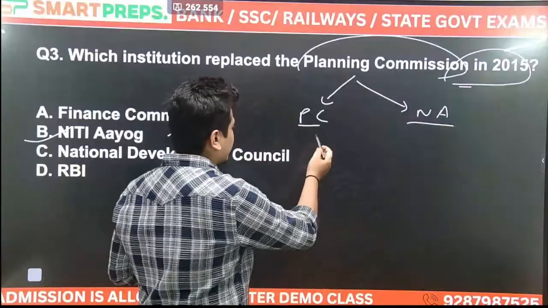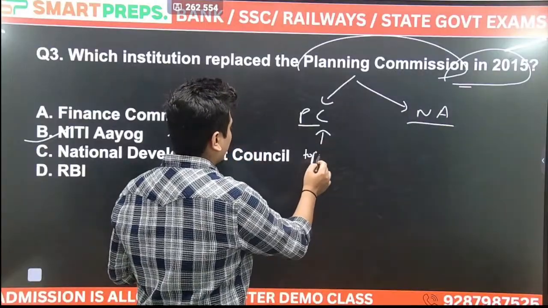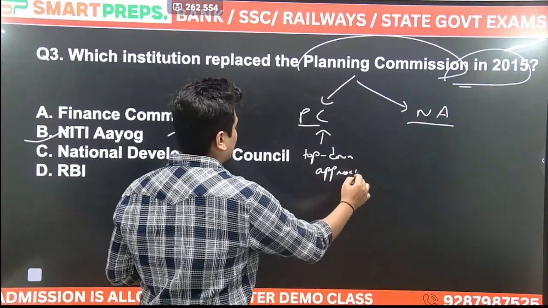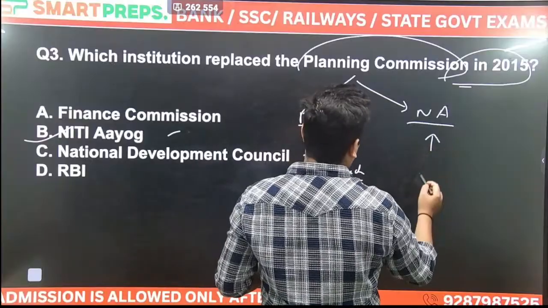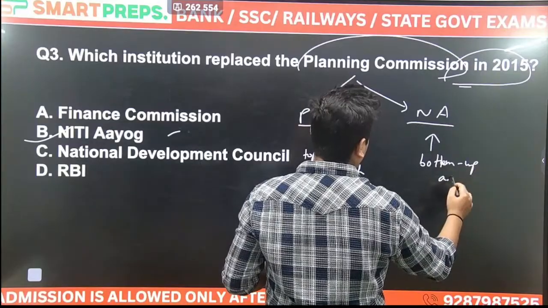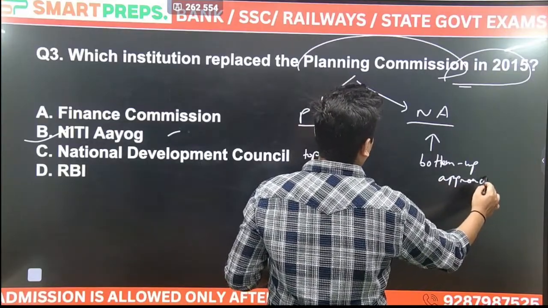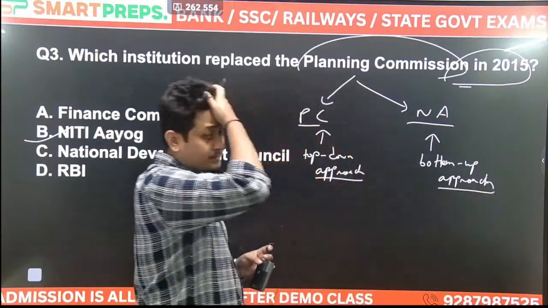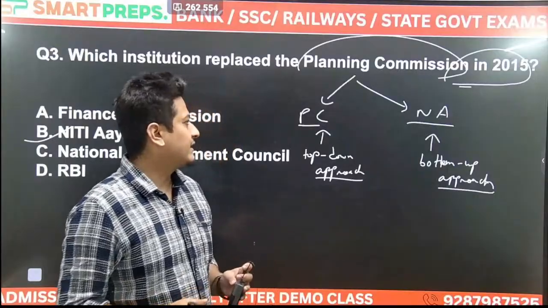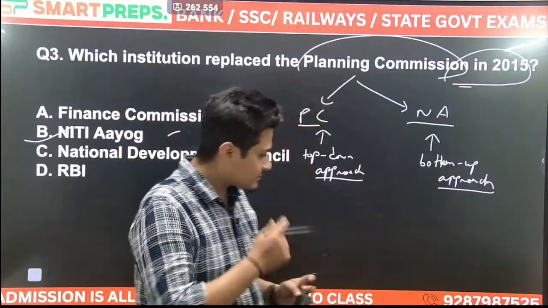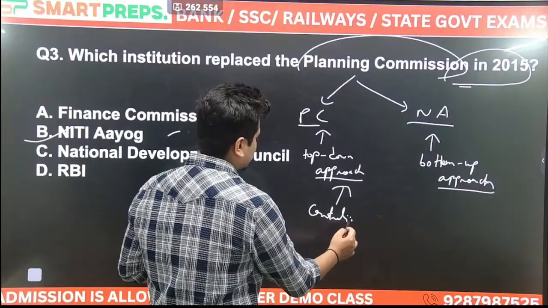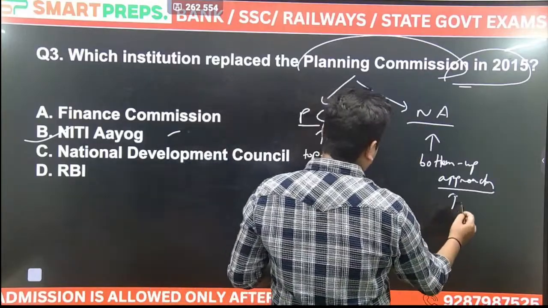The main difference between them was that planning commission was following the top-down approach, whereas Niti Aayog was following the bottom-up approach. What is the difference? Top-down approach means it will be centralized. Bottom-up approach means it would be decentralized.